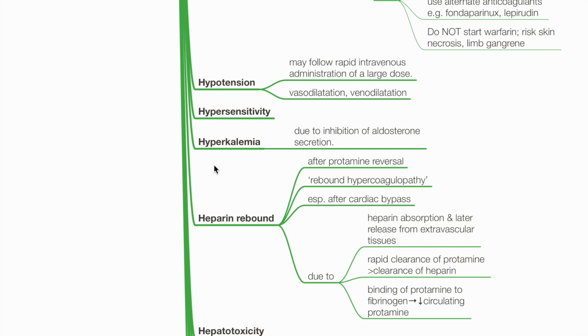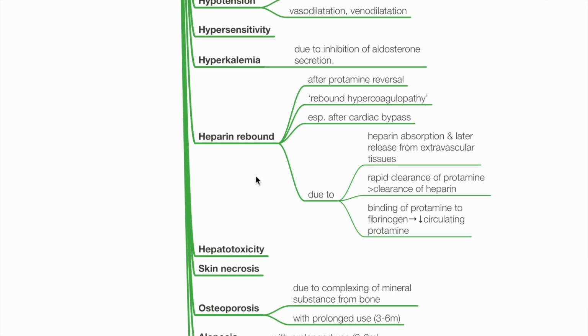hypersensitivity, hyperkalemia due to inhibition of aldosterone secretion, heparin rebound after protamine reversal, also known as rebound hypercoagulopathy, especially after cardiac bypass. This is due to heparin absorption and later release from extravascular tissues, rapid clearance of protamine, which exceeds clearance of heparin, and binding of protamine to fibrinogen, reducing circulating protamine.